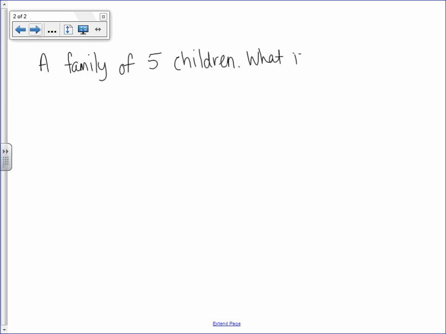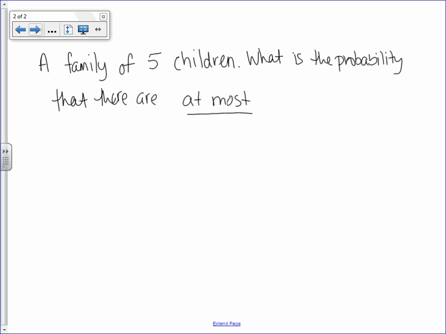What is the probability that there are at most 2 boys? Okay, so this family has 5 children. I want to find the probability that there are at most 2 boys.